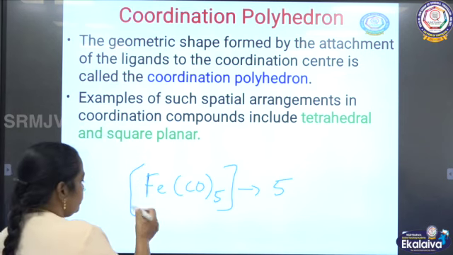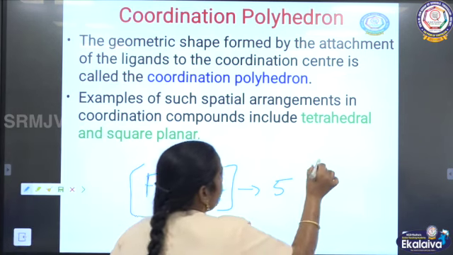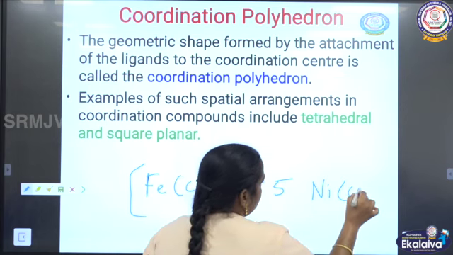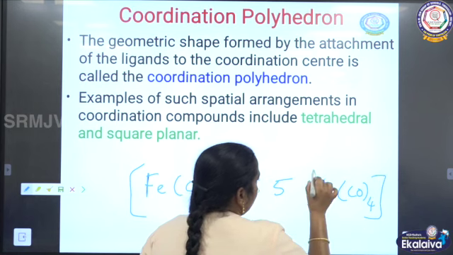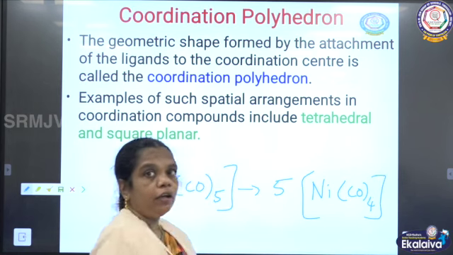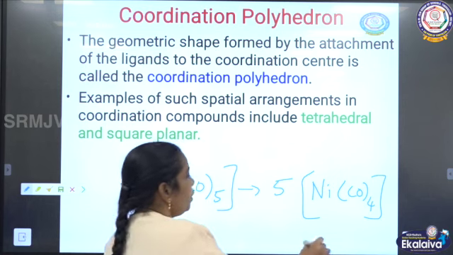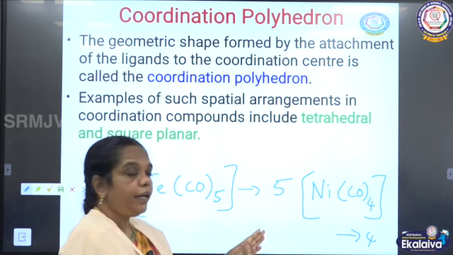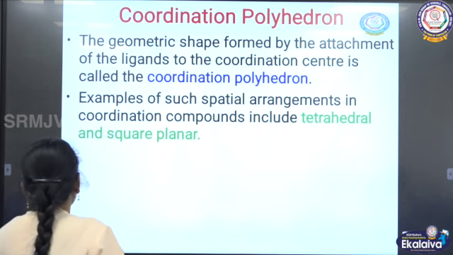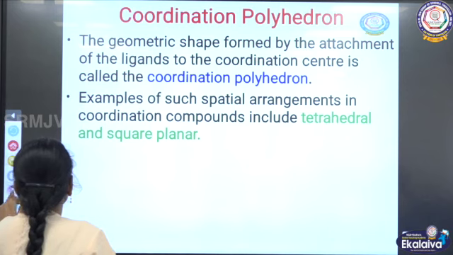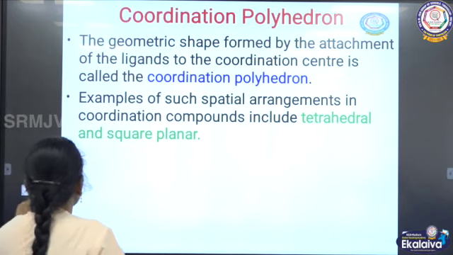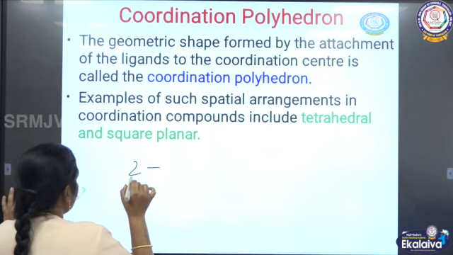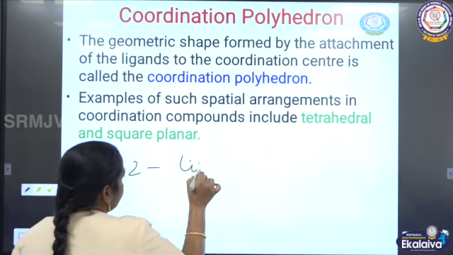And next, nickel tetracarbonyl. In this the coordination number is 4. So based on the coordination number, they can have different geometry. If the coordination number is 2, they can be a linear structure.